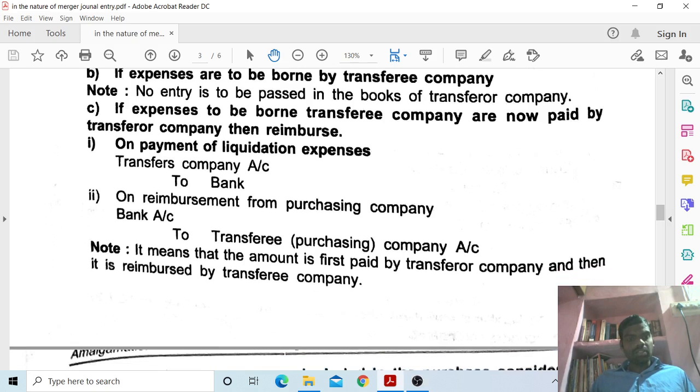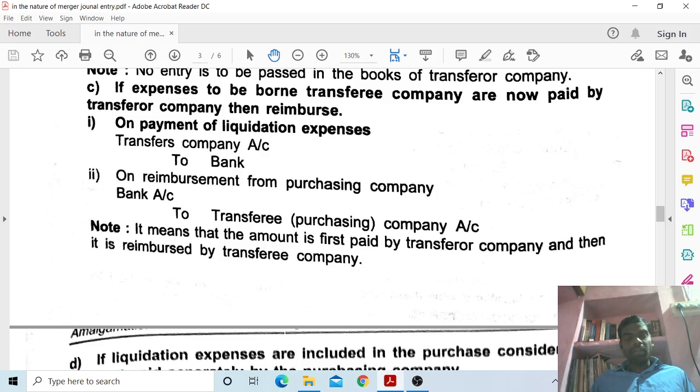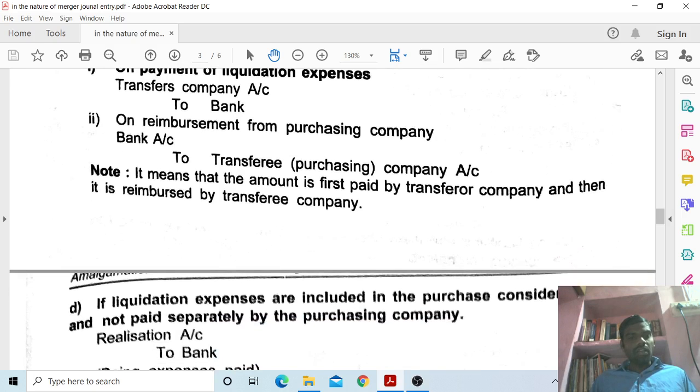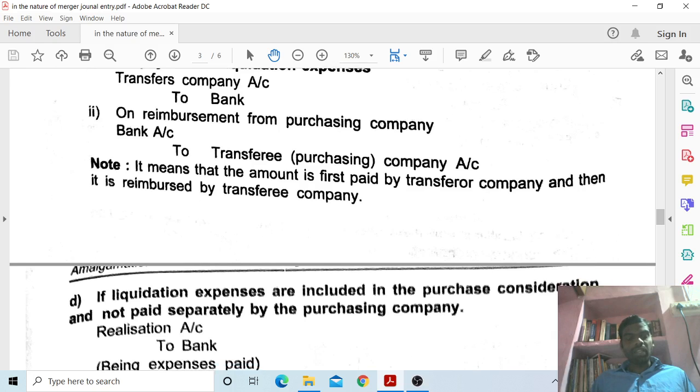First one, on payment of liquidation expenses: transferee company account debit to bank account. Second one, on reimbursement from the purchasing company: bank account debit to transferee or purchasing company account credit. Note: it means that the amount is first paid by the transferor company and then it is reimbursed by the transferee company.